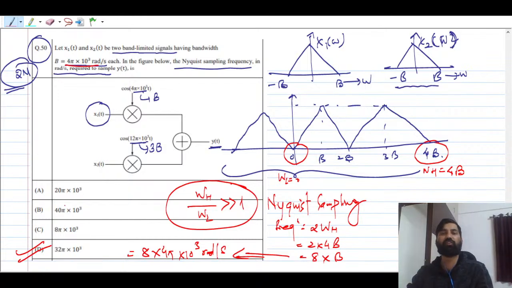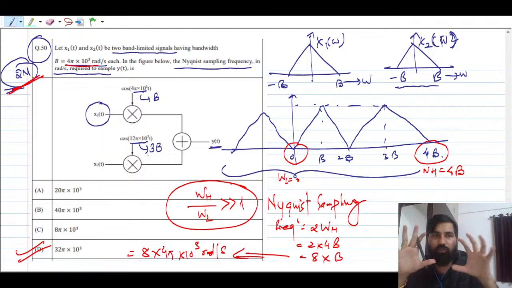So this was a very simple question, right? Because omega L is 0, the ratio will always be far greater than 1. So never consider that this is a band pass signal, okay? Remember, I hope this makes sense to you. This was again a very simple 2-mark question, and you can easily get the marks for it.